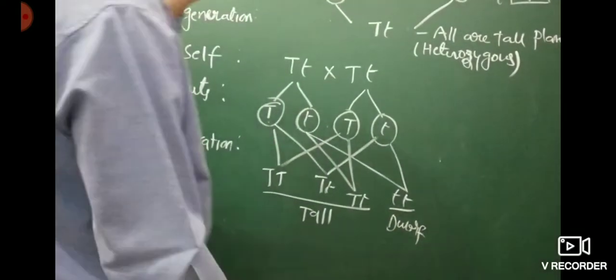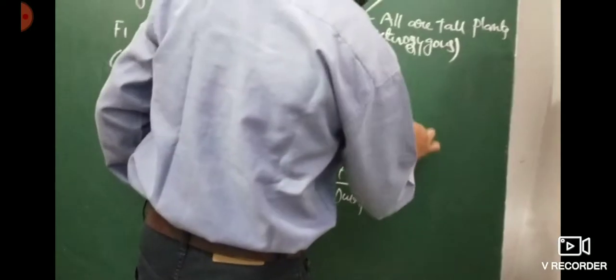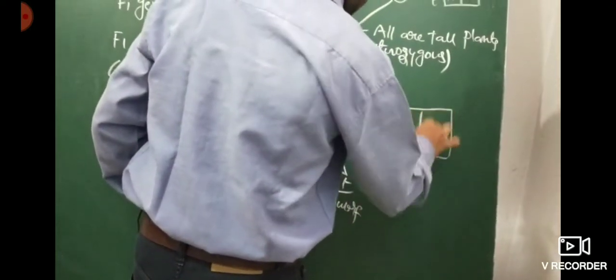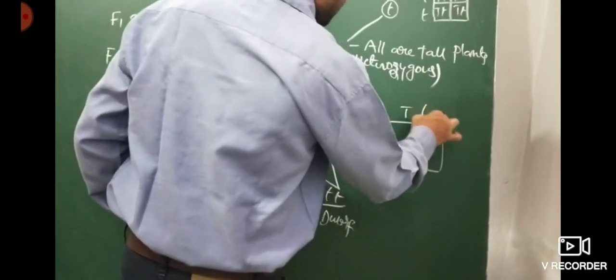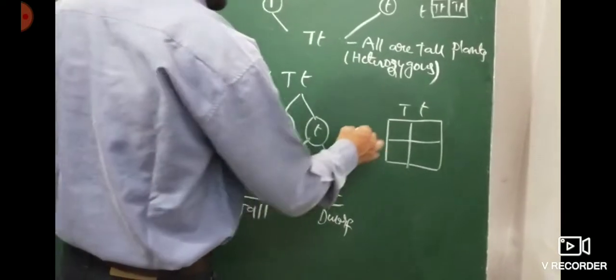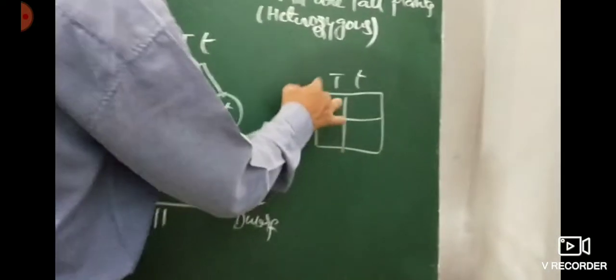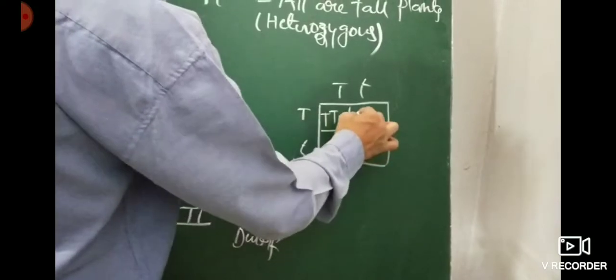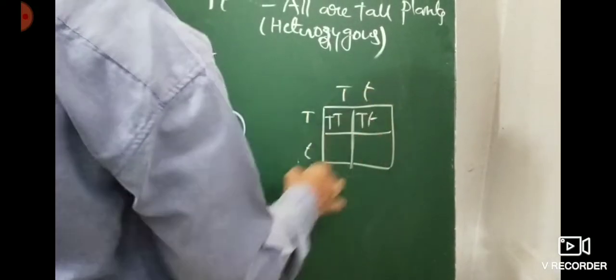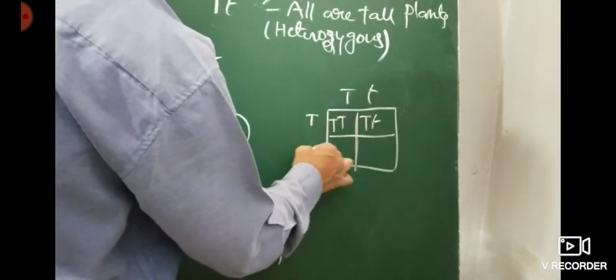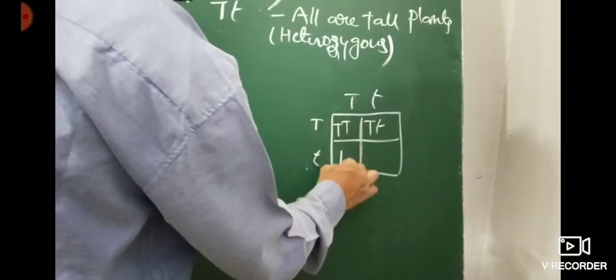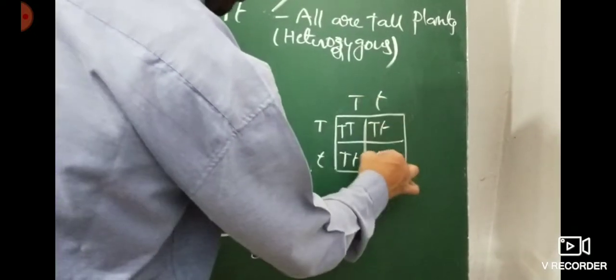Of course, when you take the Punnett square, there are two different types of gametes, capital T and small t, on each side. Here also capital T and small t combine: capital T with capital T, and capital T small t. Two threes are six, three twos are six, same. Capital T is dominant over small t.